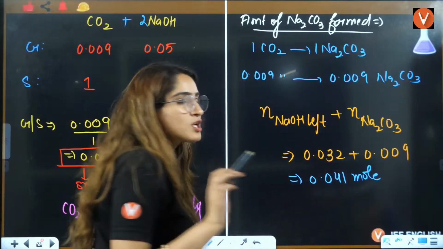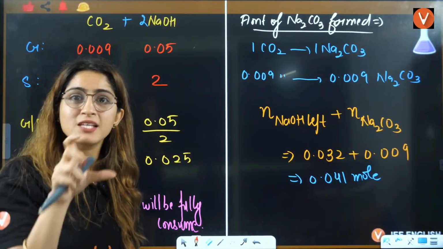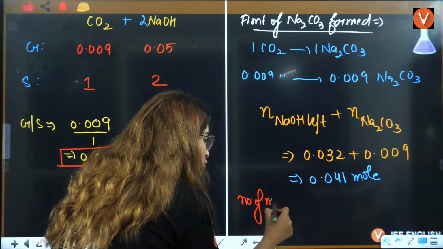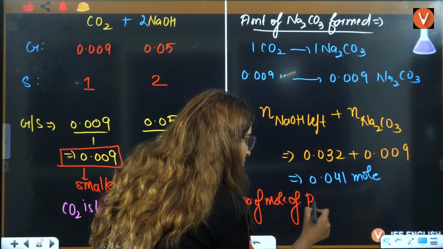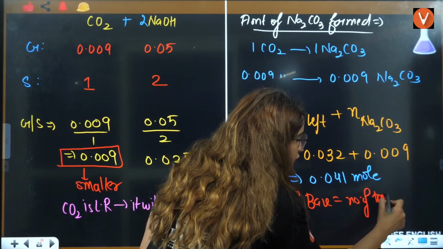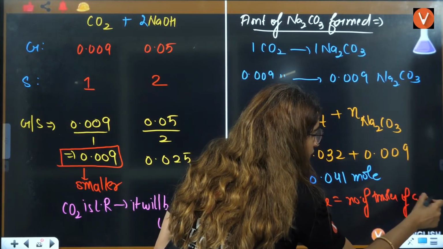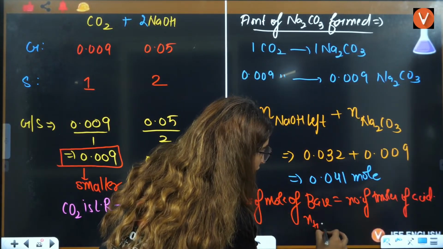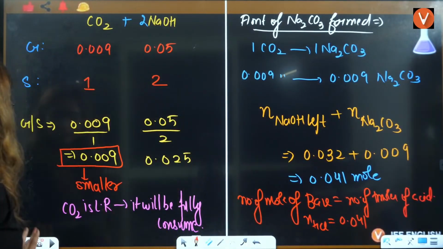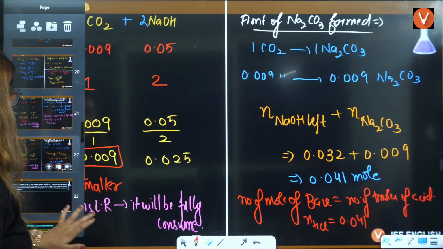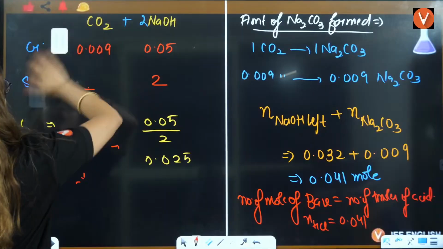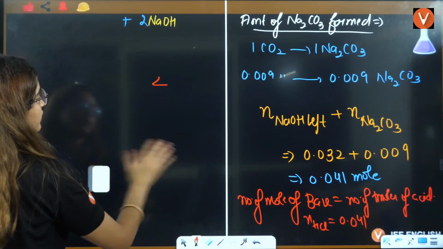See, because of the end point, the base moles should be equal to acid moles. Number of moles of base should be equal to number of moles of acid. So that's why the number of moles of HCl is going to be 0.041 only. Right? Now you have the number of moles of HCl. Now tell me what you are going to do.